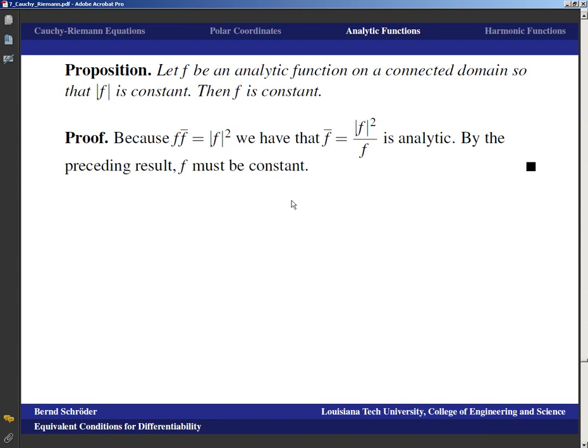Now you could say, what happens when f absolute value is equal to 0? Well, when f absolute value is equal to 0, then the function is equal to 0, and that's it. So there's no problem there.